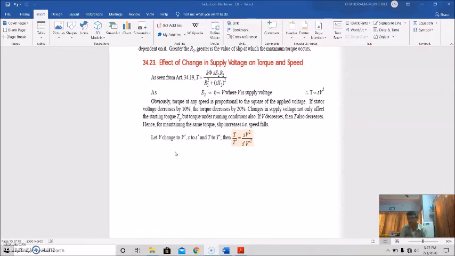So if starter voltage decreases by 10%, the torque decreases by 20%, and changes in supply voltage affect not only the starting torque but also the torque under running conditions. If V decreases, then T also decreases. Hence, for maintaining the same torque, slip increases, that is, speed falls. So let V change to V dash, S to S dash and T to T dash, then T by T dash should be equal to S V square by S dash V dash square. So that we have discussed so far.